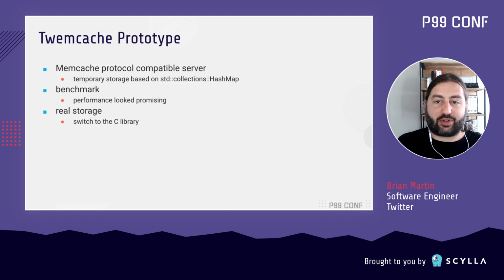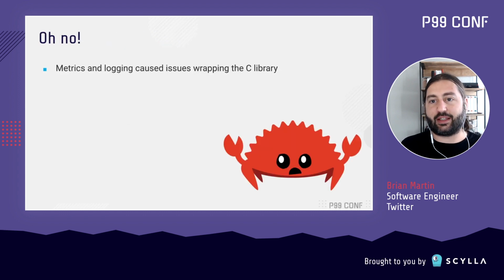Of course, it wasn't going to be that easy. The deep integration of metrics and logging throughout Pelikan to get the observability we need would also complicate things. Since I had switched to the Rust-based metrics and logging, I'd need to either switch back to the C implementations of those libraries or try to allow the Rust version to work with the C libraries or vice versa, and I spent a lot of time fighting with this to come up with a solution.